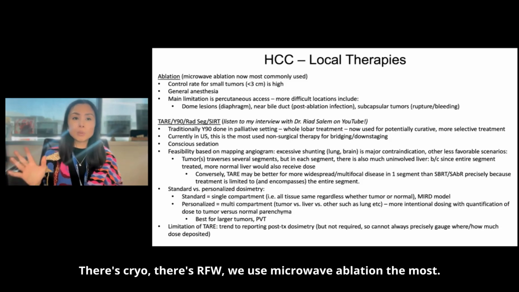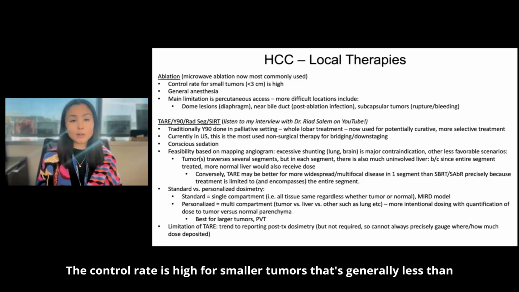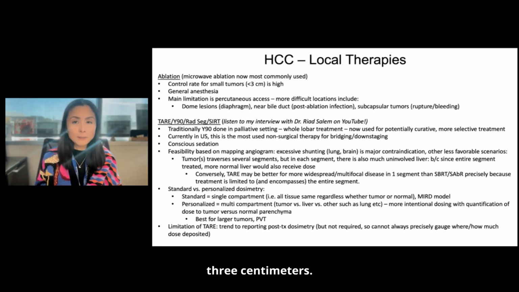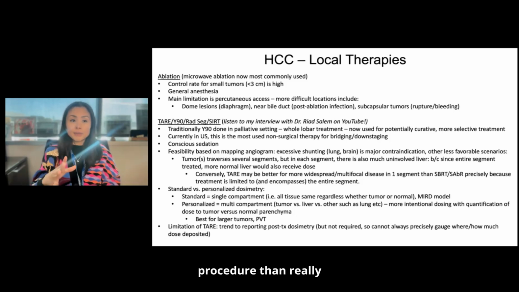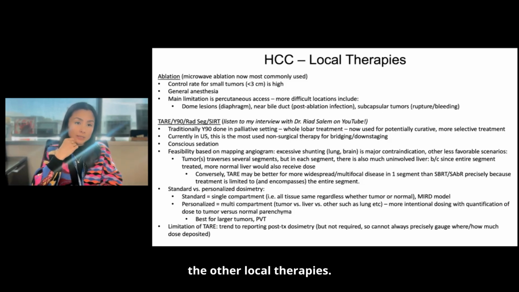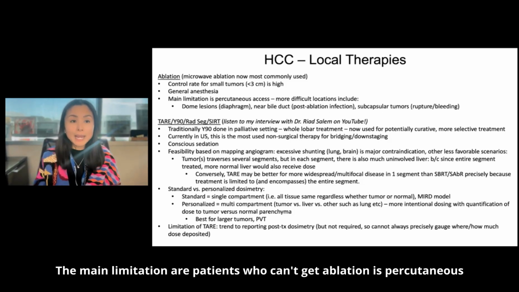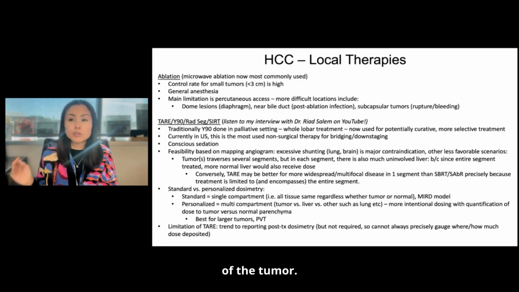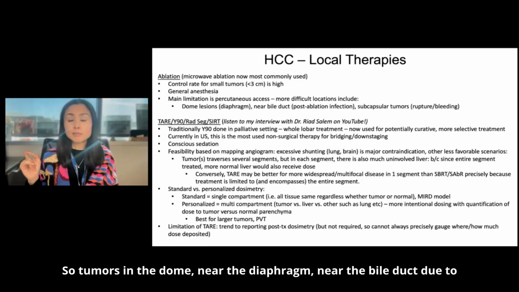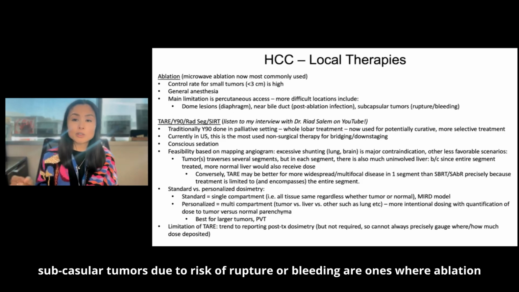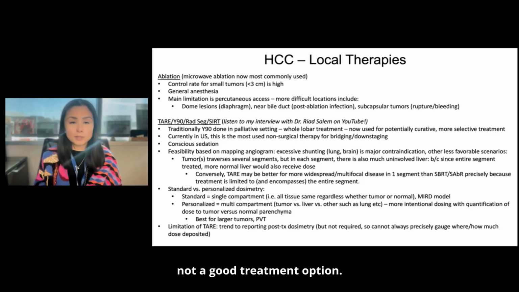There's cryo, there's RFA. We use microwave ablation the most. The control rate is high for smaller tumors, that's generally less than 3 centimeters. These patients have to get general anesthesia, so this is a larger procedure than really the other local therapies. The main limitation for patients who can't get ablation is percutaneous access, the location of the tumor. So tumors in the dome, near the diaphragm, near the bile duct due to risk of infection, and then subcapsular tumors due to risk of rupture or bleeding are ones where ablation is probably not a good treatment option.